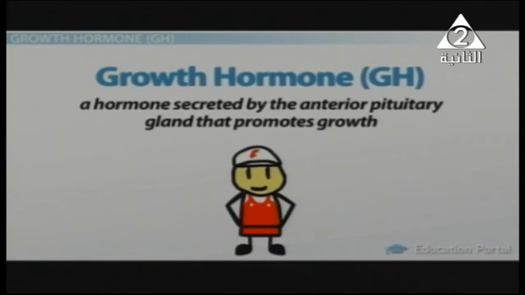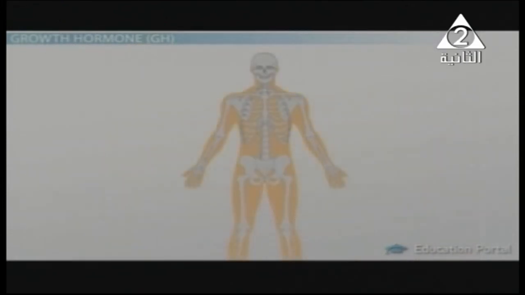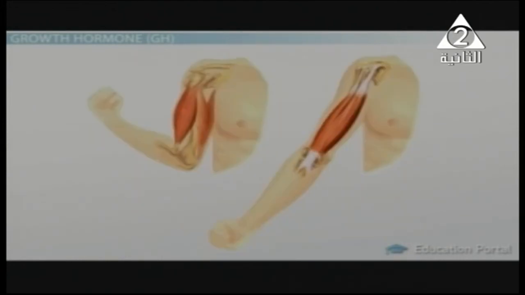Metabolism means building the monomers into macromolecules, and hormones also control behavior and emotional and intellectual development.